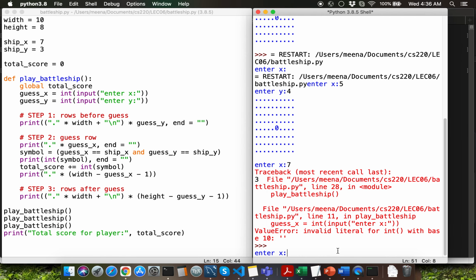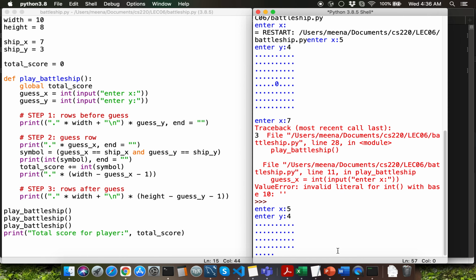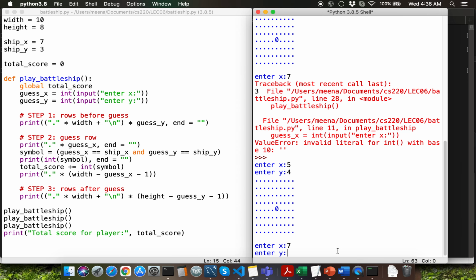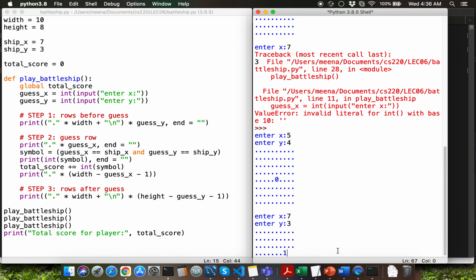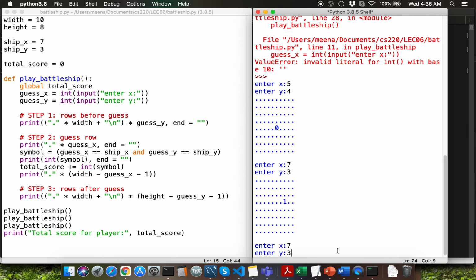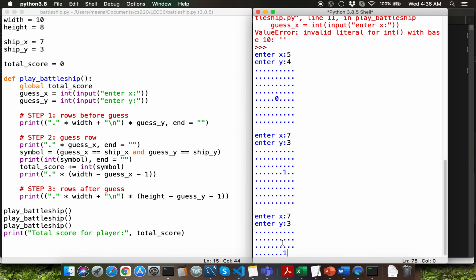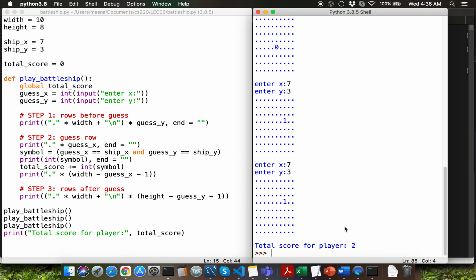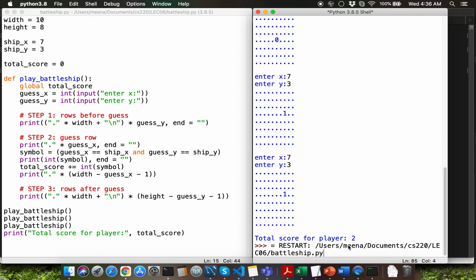I'm going to try 5, 4 as the first set of input, and then I'm going to try 7, 3 as the second set of input. Now that I know that the ship is at location 7 and 3, I'm going to guess 7 and 3 one more time, and my score should show up as 2 here. We did get the score as 2, so that seems to be working correctly.